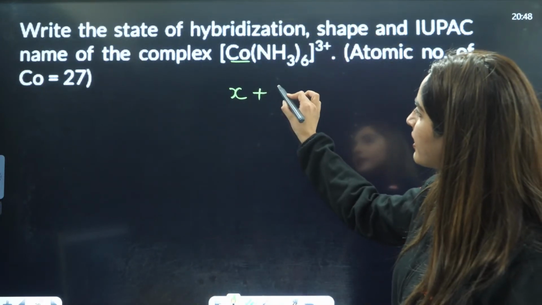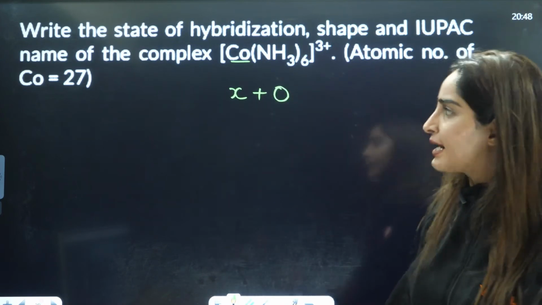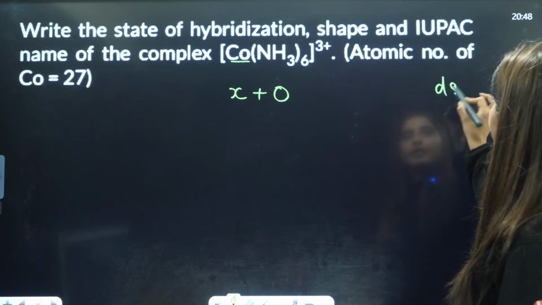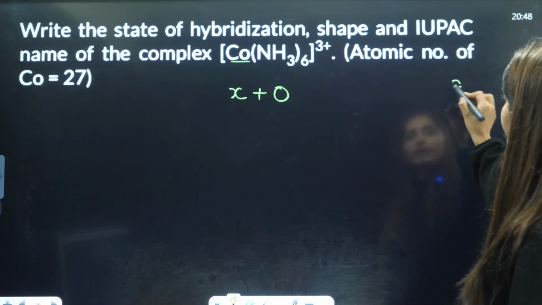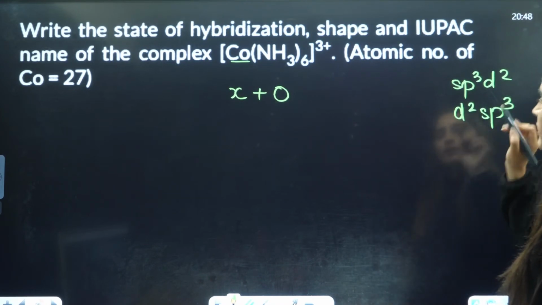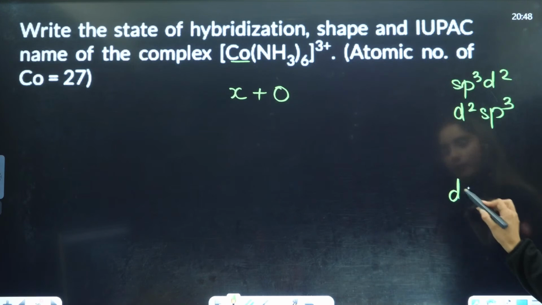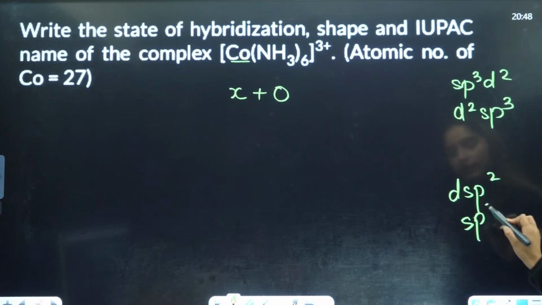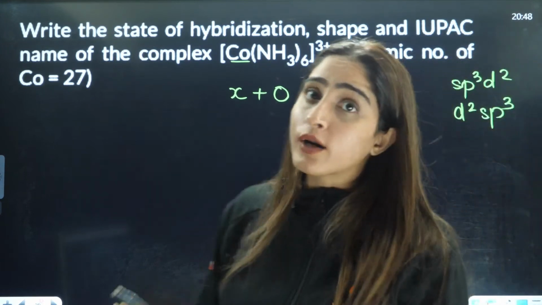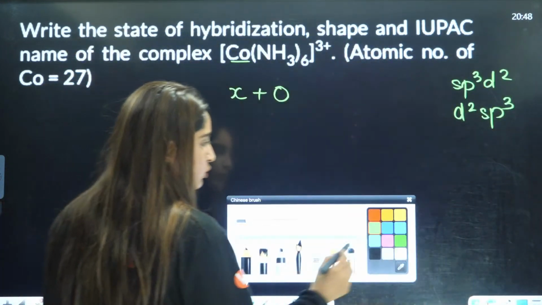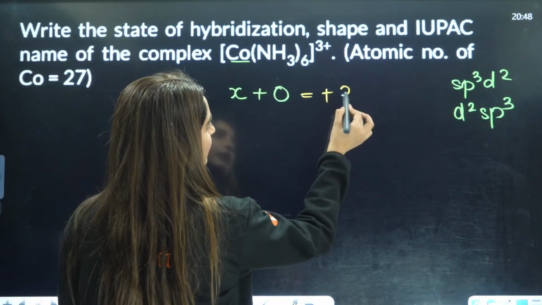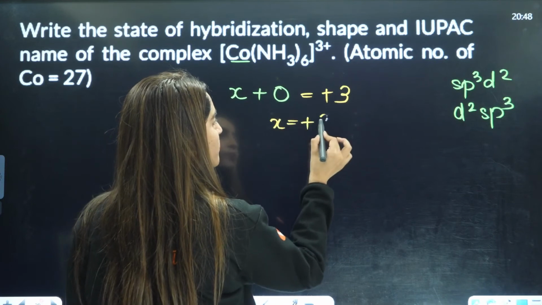So X plus 0, here it is 0. It is a neutral ligand. Right, very good. It's octahedral. Octahedral means either it can form dsp2, or sp3d2, or d2sp3. Tetrahedral means either it will form dsp2 or sp3. This is for tetrahedral, this is for octahedral. So we are choosing for octahedral complexes, not the tetrahedral complexes. So here it is X plus 0 equals to plus 3, that is X equals to plus 3.